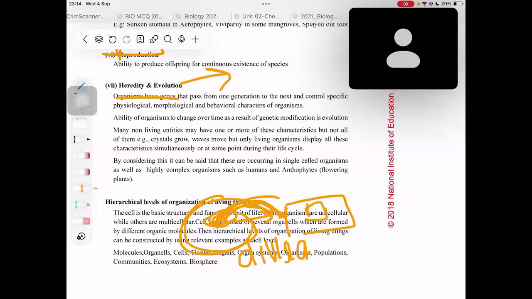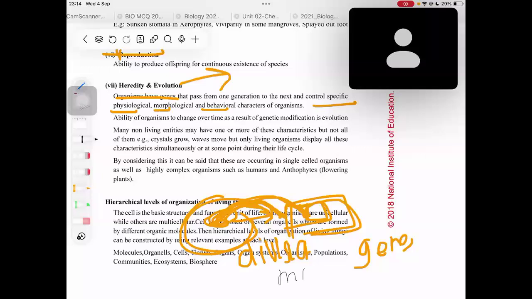Inside the nucleus is where you find the genes. When this information passes from one cell to the other cell, these genes are the ones which control the physiological, morphological and behavioral characters of organisms. What do you mean by physiological? Physiological means functional. What do you mean by morphological? If you don't know, write them down. Morphological means structural. Behavioral means behavioral, right?